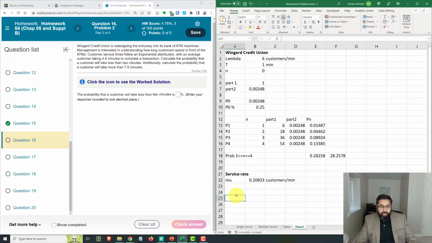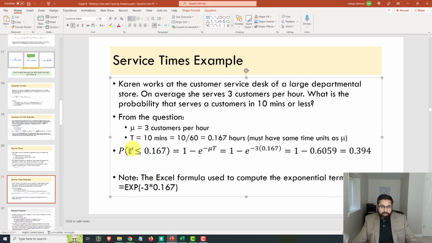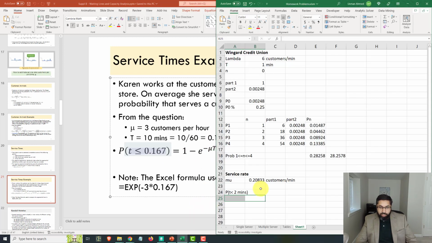Now that we have mu, we can calculate the probability. So probability time taken is less than 2 minutes. So your capital T is 2. If you look at your slides, you find the probability that the time taken is less than some constant. This constant is 2 minutes for us, and then you do 1 minus e raised to the power minus mu times t. So straightforward calculation.